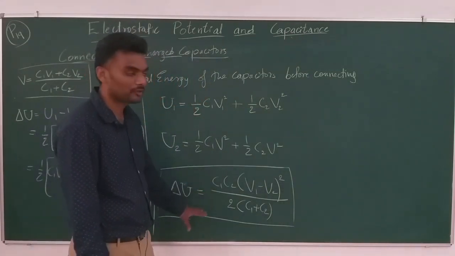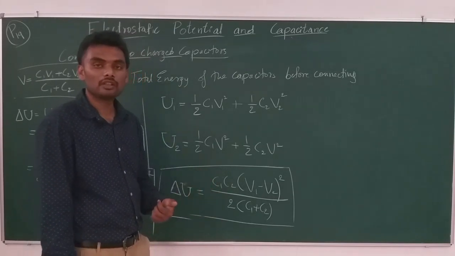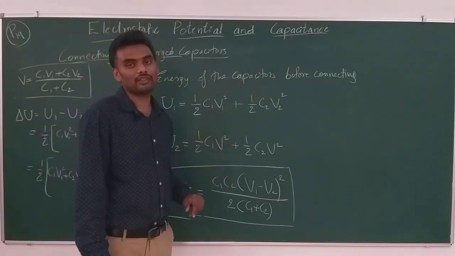This is the expression for the loss of energy when two charged capacitors are connected with each other.